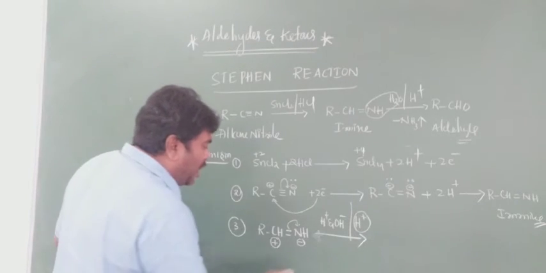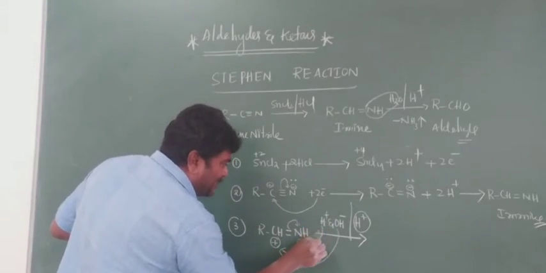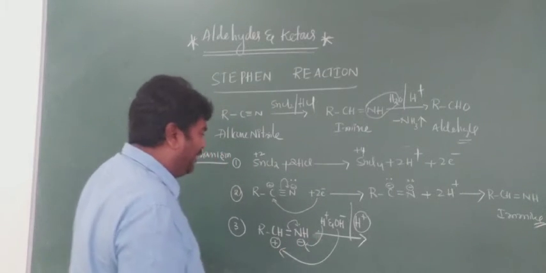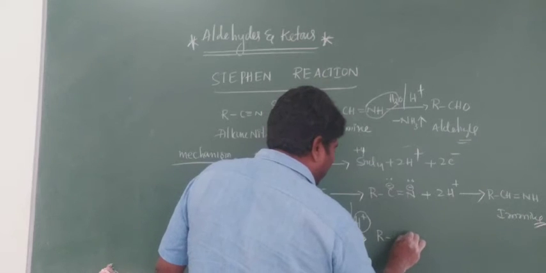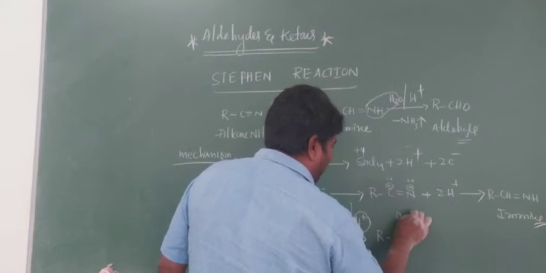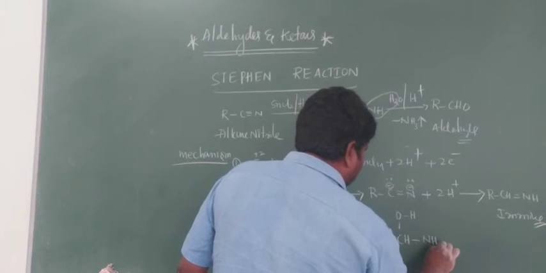Now the OH minus group is attacking here, and the H plus is attacking there. You will get R, CH, with OH and NH2.